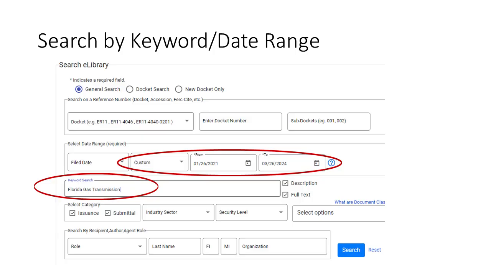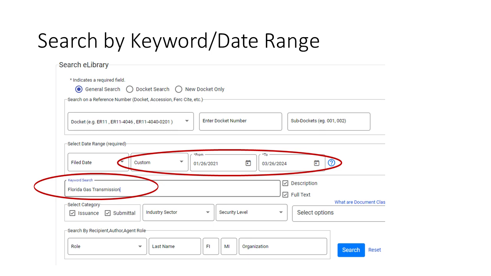In order to find a notice, it helps to know the docket number of the filing. If you don't know the docket number but know the name of the company, you can still find the docket number by searching the company name. Docket numbers of filings can be found through the keyword search in eLibrary. It is also listed in the Federal Register.